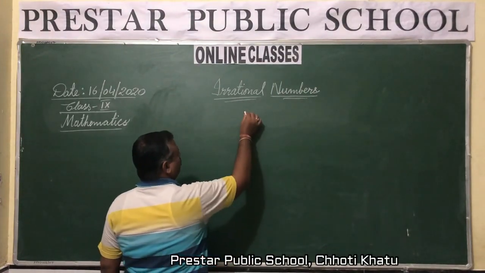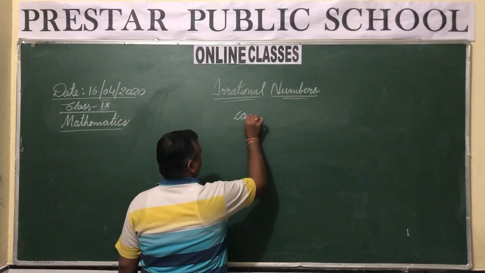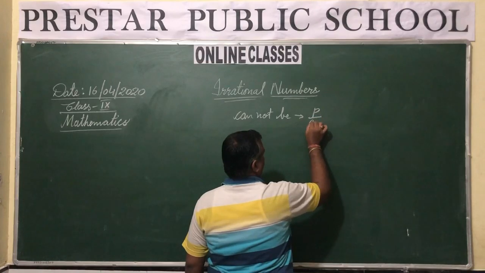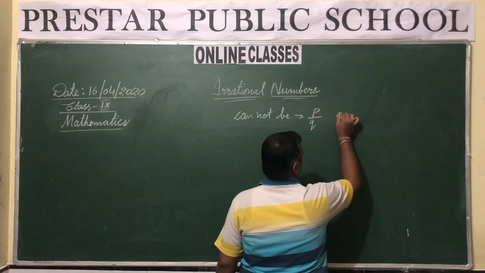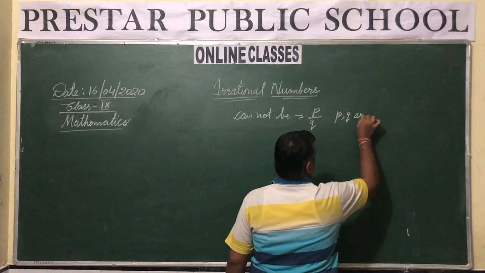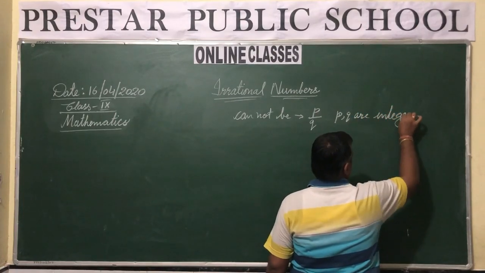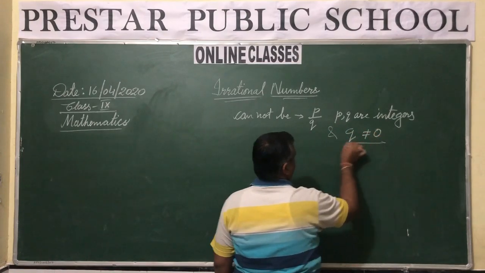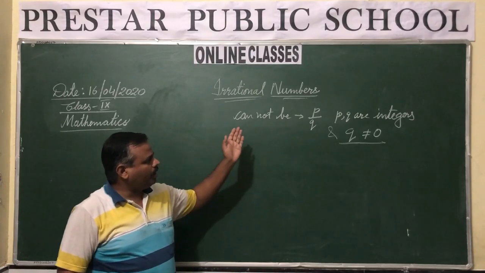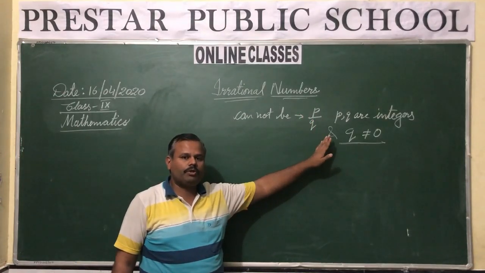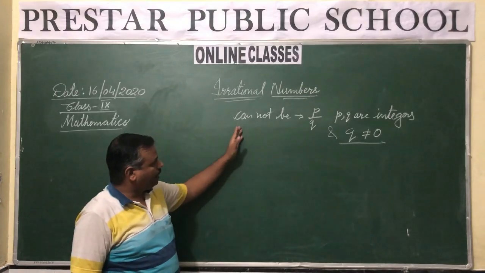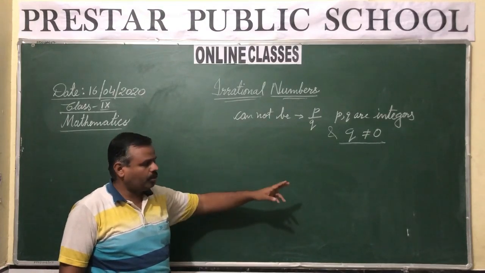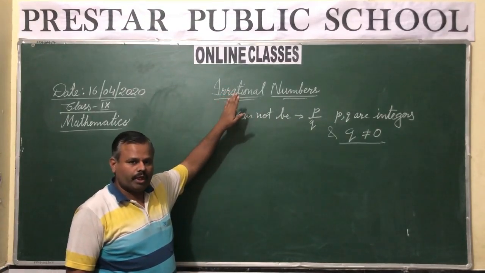Irrational numbers are those numbers which cannot be written in the form P upon Q, where P and Q are integers and Q is not equal to 0. If the numbers can be written in the form P upon Q, then they are rational numbers. But if they cannot be written in this form, where P and Q are integers and Q is not equal to 0, then they are considered to be irrational numbers.